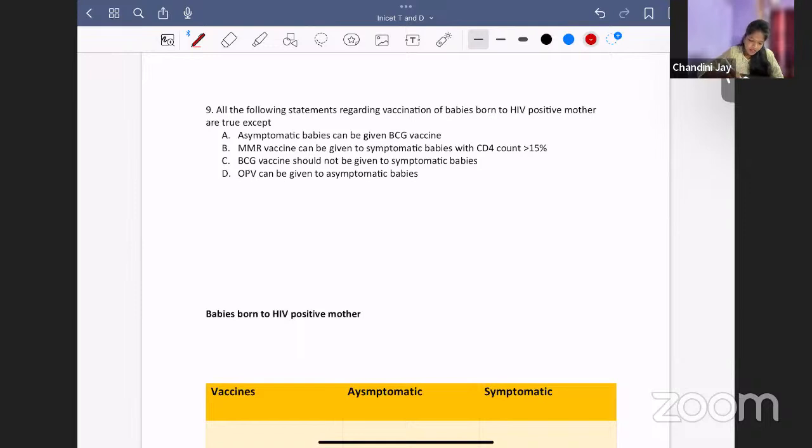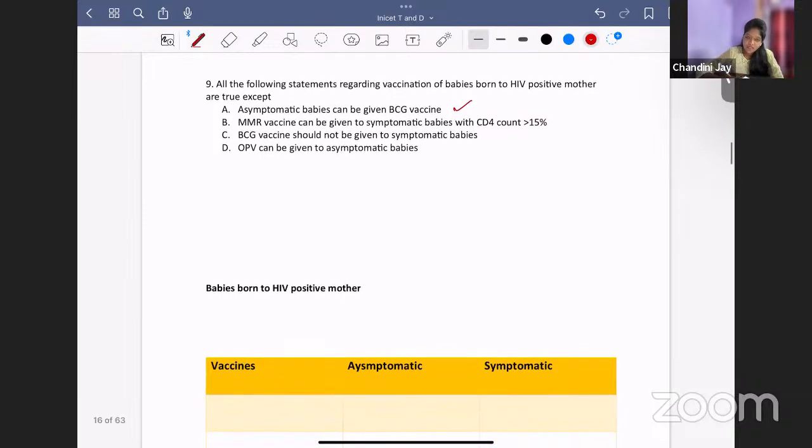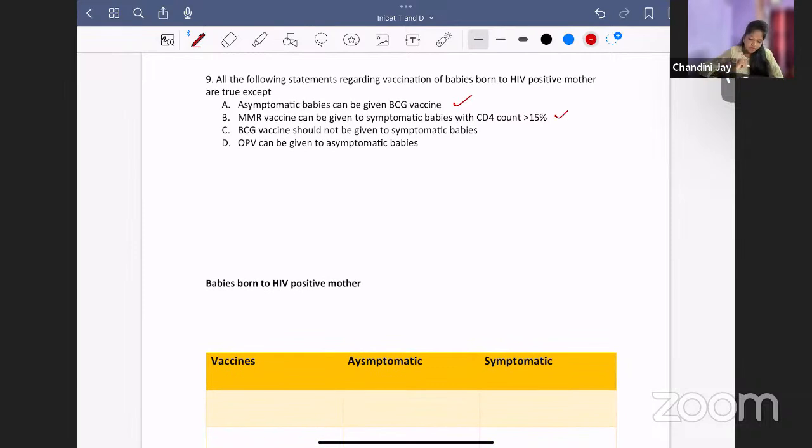You can give vaccine to asymptomatic babies. MMR vaccine can be given to symptomatic babies with CD4 count more than 15%. That is also true. BCG vaccine should not be given to symptomatic babies. Yes, that is also true. OPV can be given to asymptomatic babies. Yes or no? No, OPV cannot be given even if the baby is asymptomatic.